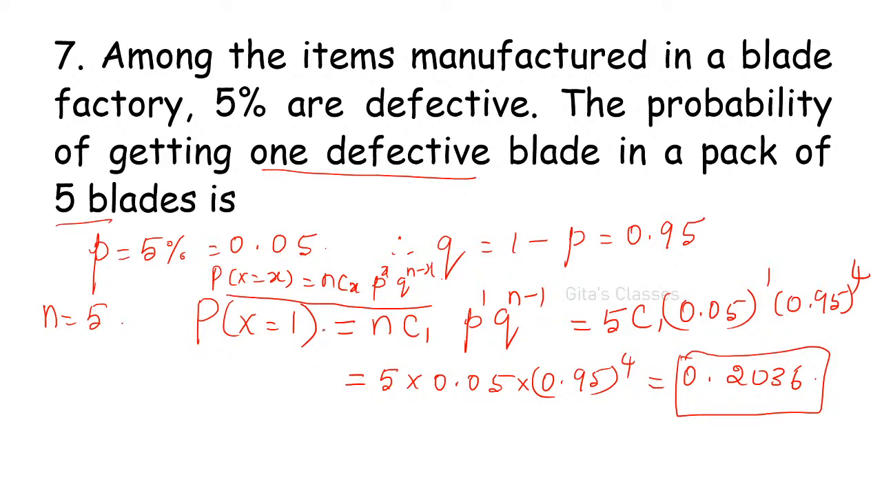Formula for binomial distribution, ma. Here the probability of getting one defective, that is small x is equal to 1. Whatever is asked, you have to take it like this. And in a pack of 5 blades, therefore n is equal to 5. Probability that defective items are 5%, therefore I am taking small p as 0.05, q as 1 minus p, therefore 0.95. This is binomial distribution. You have to use binomial distribution.